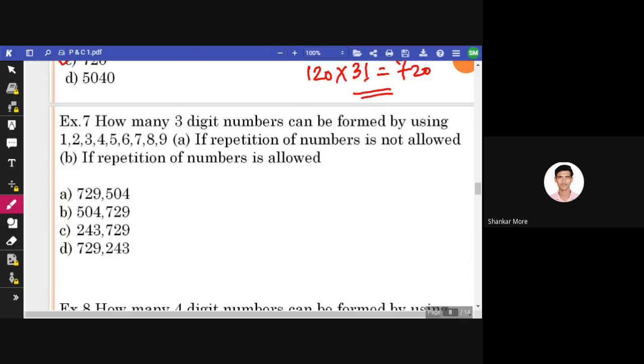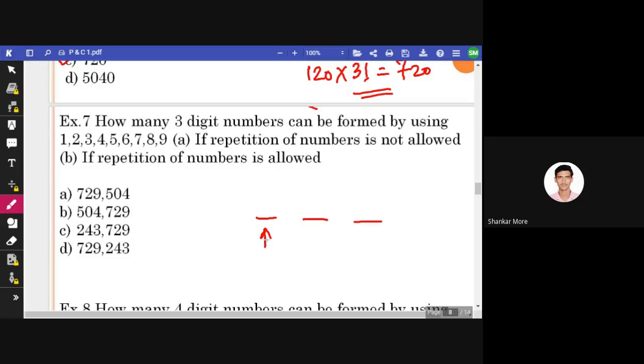So we have to form a 3-digit number, right? Let us suppose dash dash dash. This is my 3-digit number. Now, if repetition of numbers is not allowed, that means I have 9 numbers, but I cannot repeat digits more than once. So at the first place, how many digits can be there?